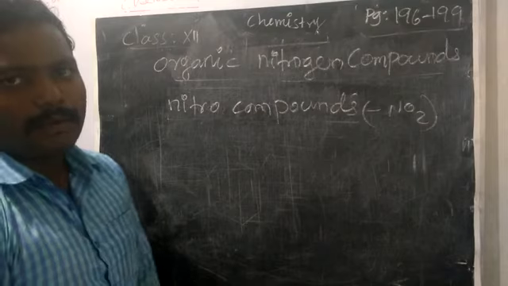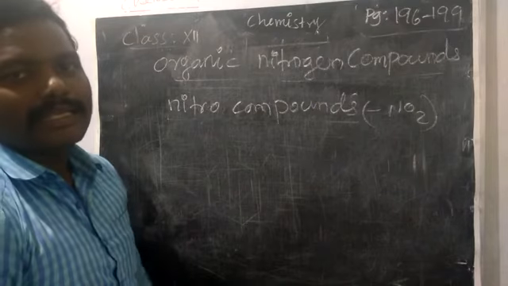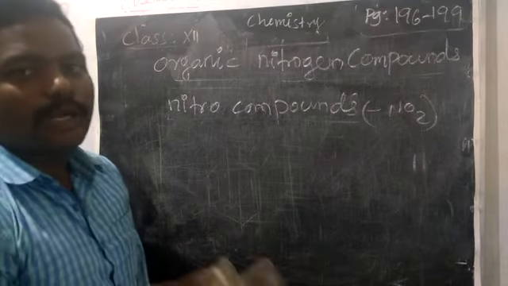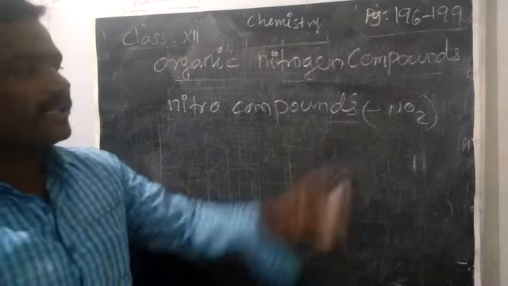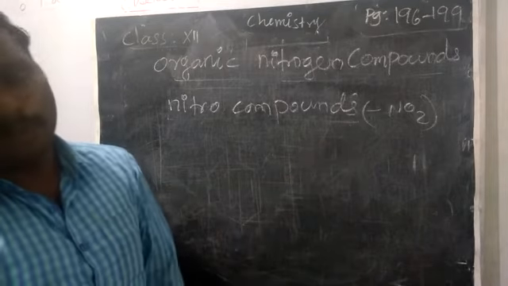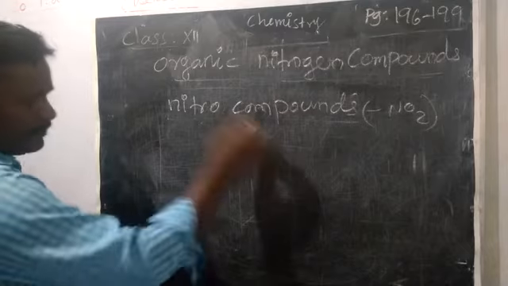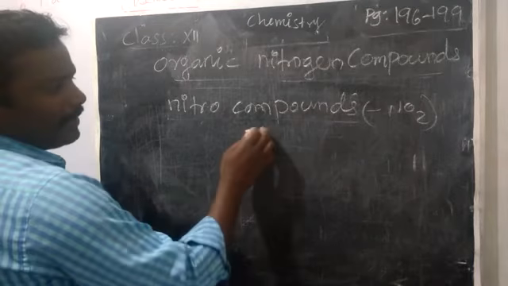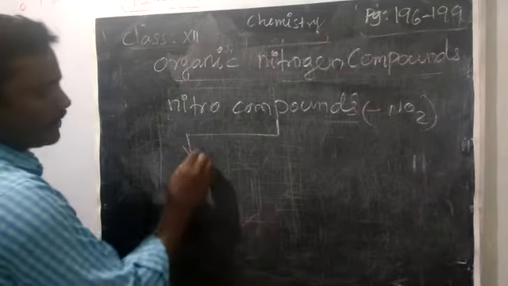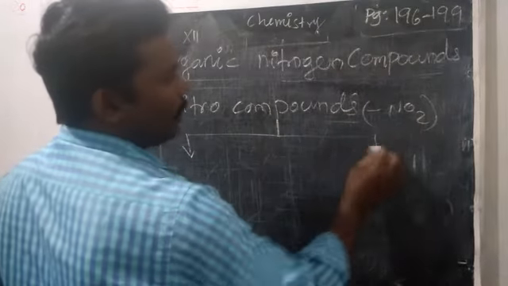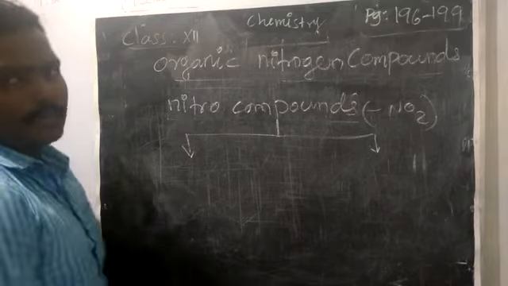Are you clear? For example, the alkane ethane. In ethane, if one of the hydrogens is replaced by an NO2 group, we can say that is a nitro compound. So nitro compound means an alkane with NO2. Nitro compounds are classified into two types. What are the two types?